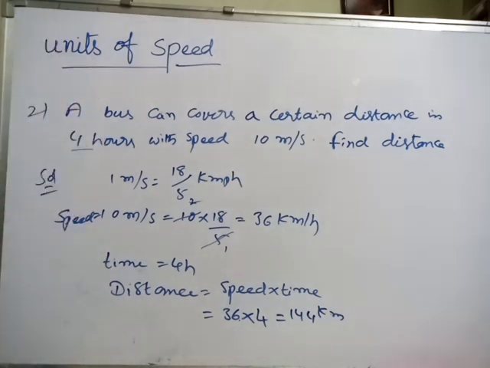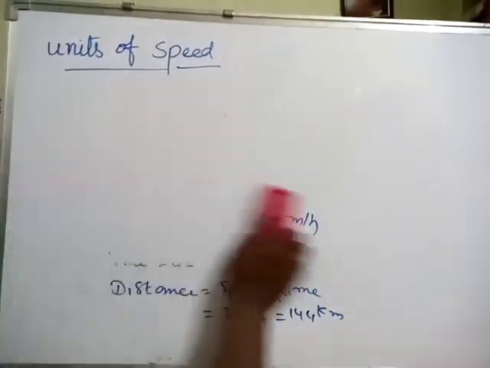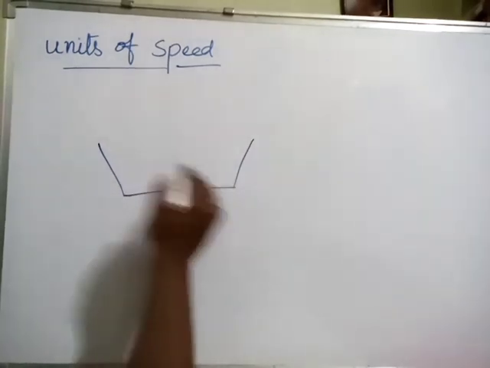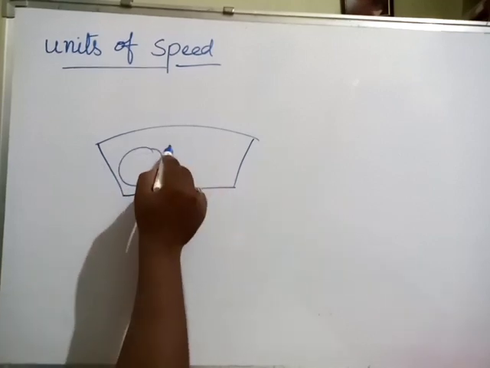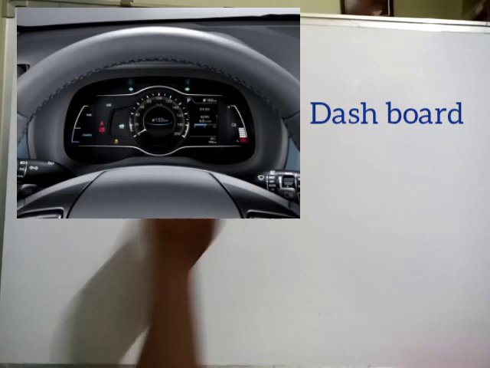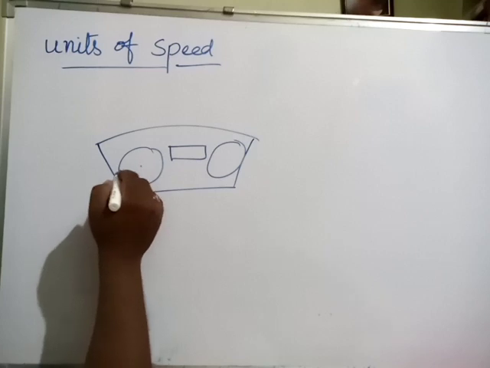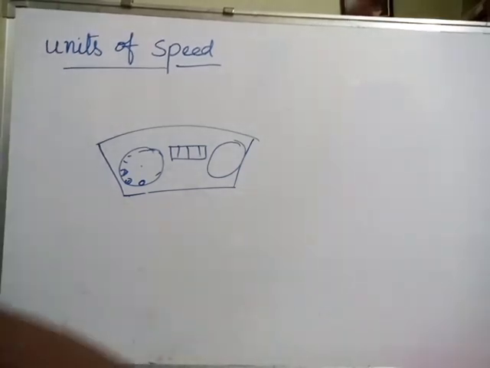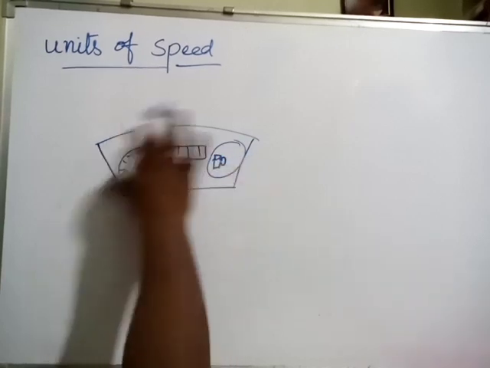Generally, the speed of an object is measured by a speedometer. Even in cars and buses, in front of the driver, there will be dashboards, with different designs. In the dashboard, there is a speedometer, an odometer and a petrol indicator. In the speedometer, the readings will be 0, 10, 30, 60, like that. Digitally, it shows how many kilometers it has traveled. And here is the petrol indicator. This is what we call a dashboard.